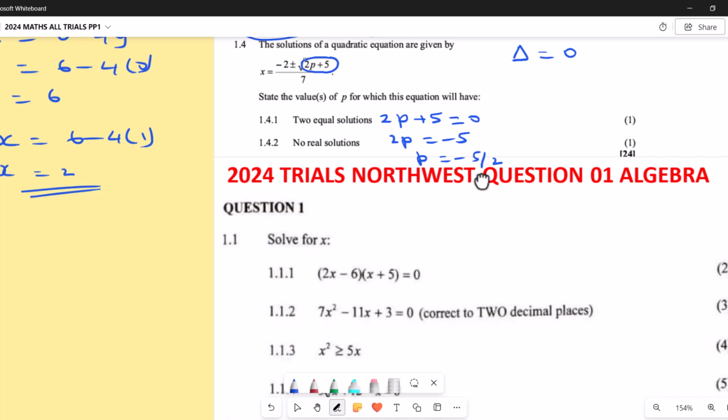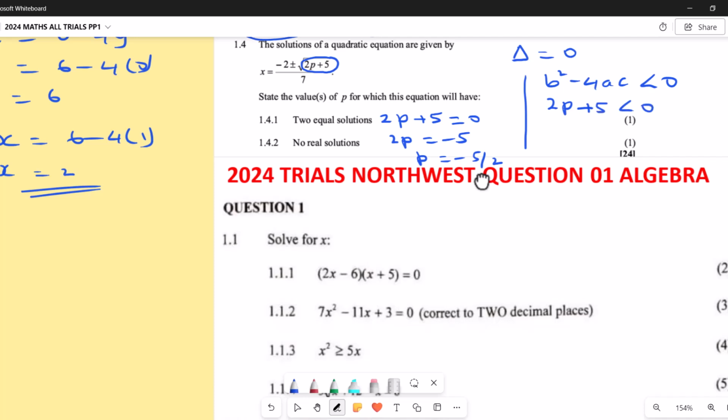Remember that in that case, our discriminant, which is b squared minus 4ac, must be negative for the non-real solutions. So we're going to say that 2p plus 5 is less than 0.